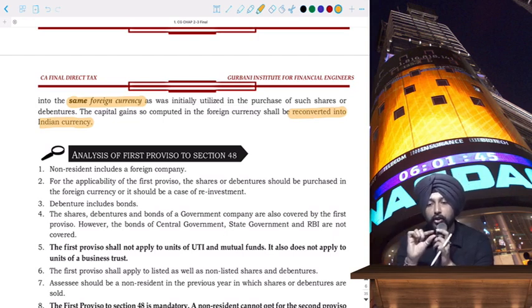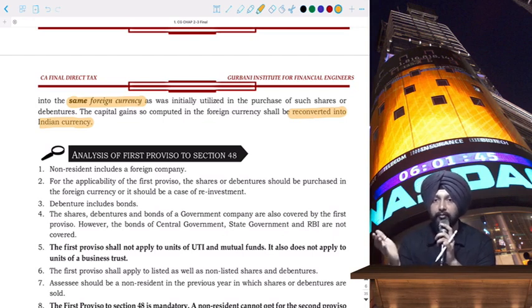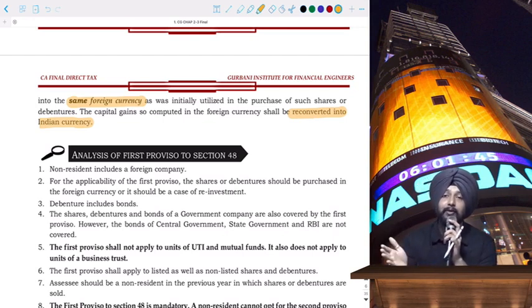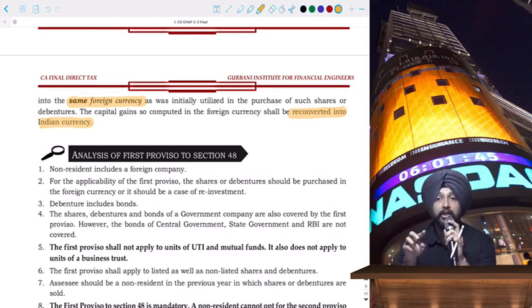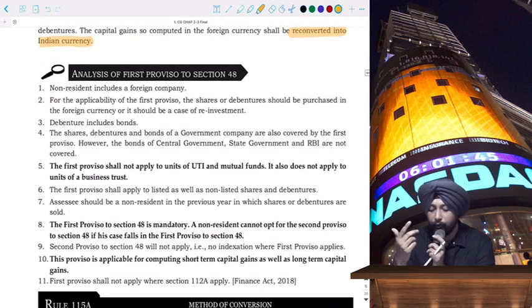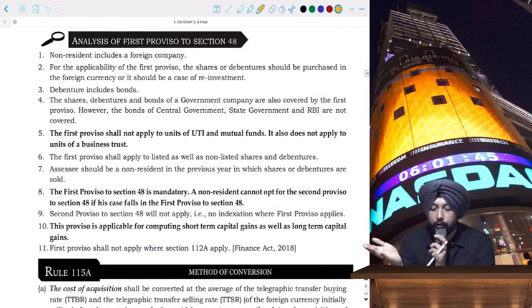Normally computation should be done as per section 48, but the first proviso says that in case of a non-resident who is purchasing the shares or debentures of an Indian company, the computation of capital gain should be done in the currency which he initially utilized for purchasing such shares or debentures. Once you have done the computation of long-term or short-term capital gain, it will be converted back into the Indian rupee equivalent. Non-resident will include a foreign company, we know that. For the applicability of the first proviso, the shares or debentures should be purchased in foreign currency, or it should be a case of reinvestment.